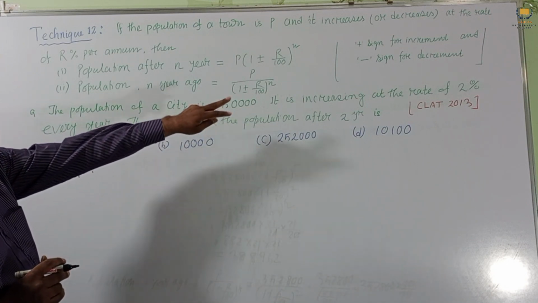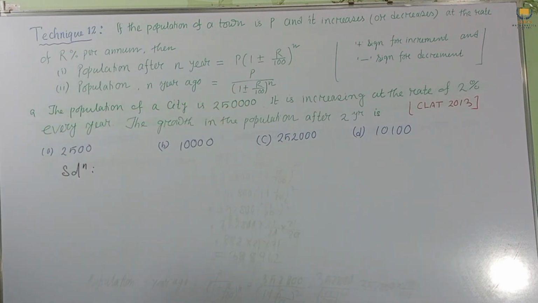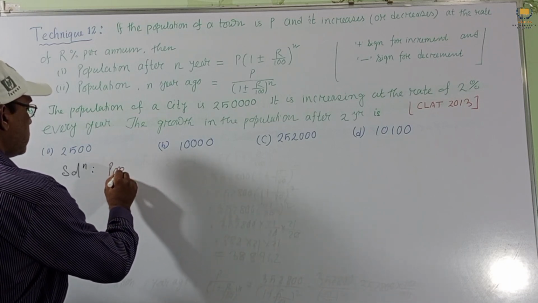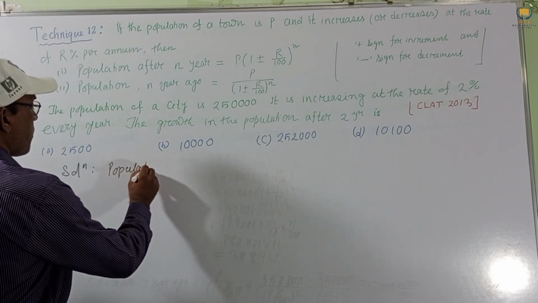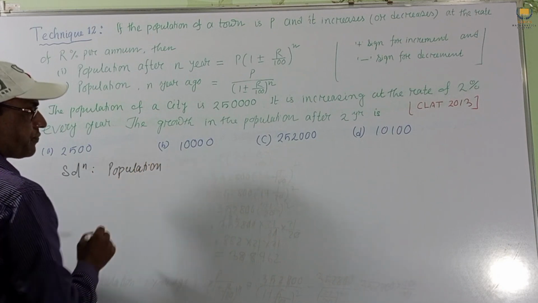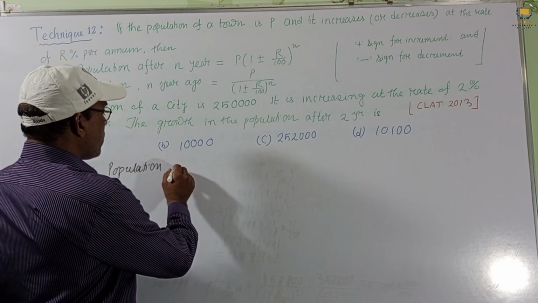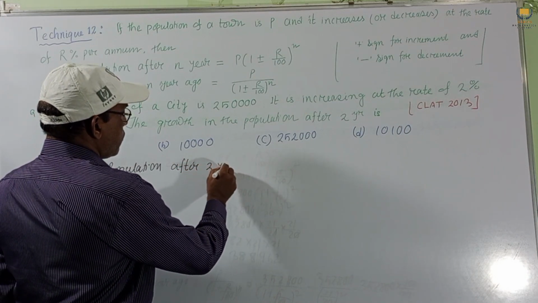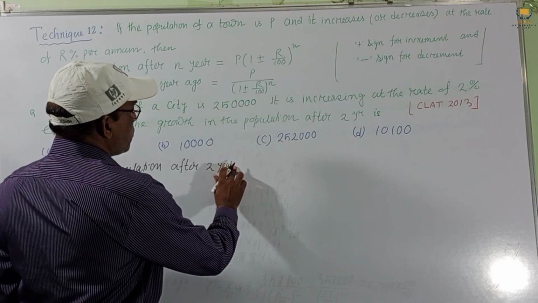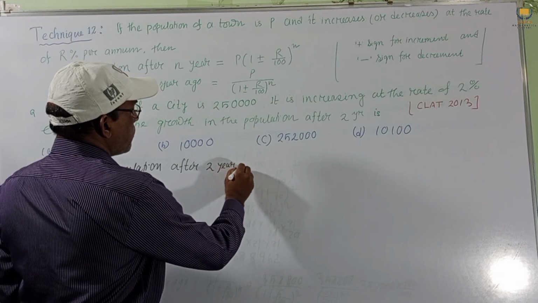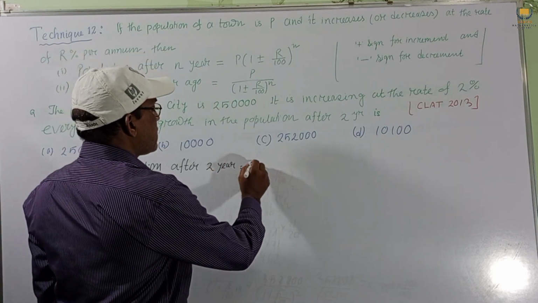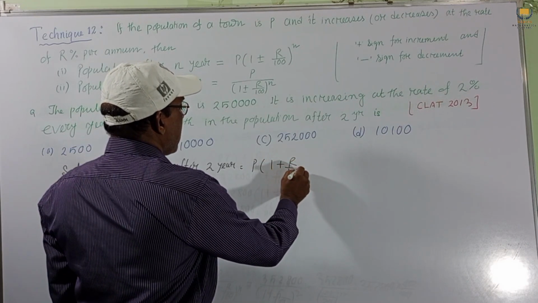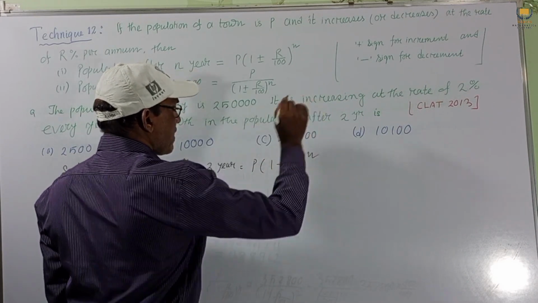Here P is given, R is given. So we get population after 2 years equals, the formula is P into (1 plus R by 100) to the power n.